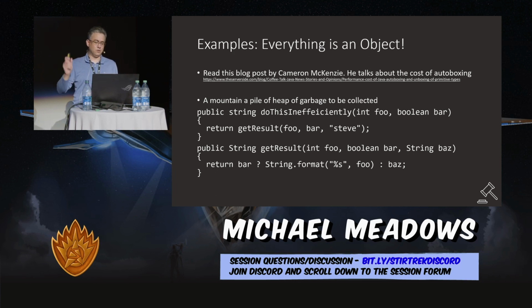He does a video and has a blog post on the cost of autoboxing, and I think it's really great. So here's my mountain, a pile, a heap of garbage to be collected example. And this is my Java boxing example.